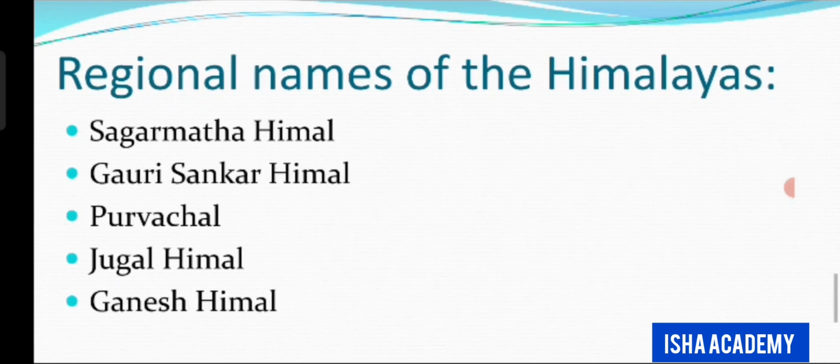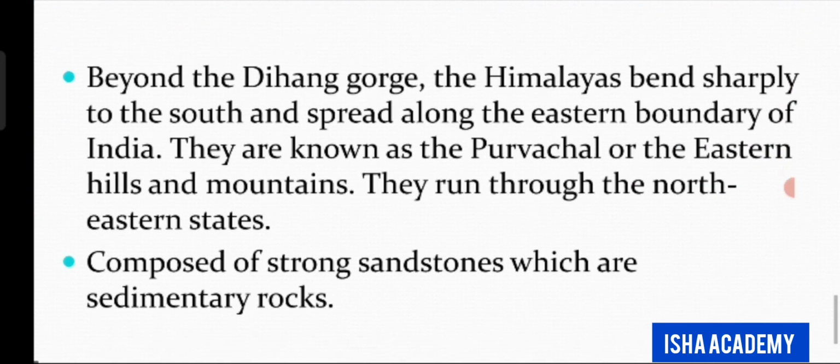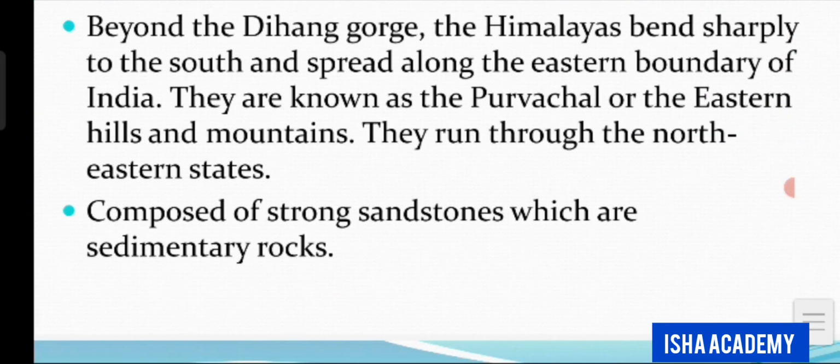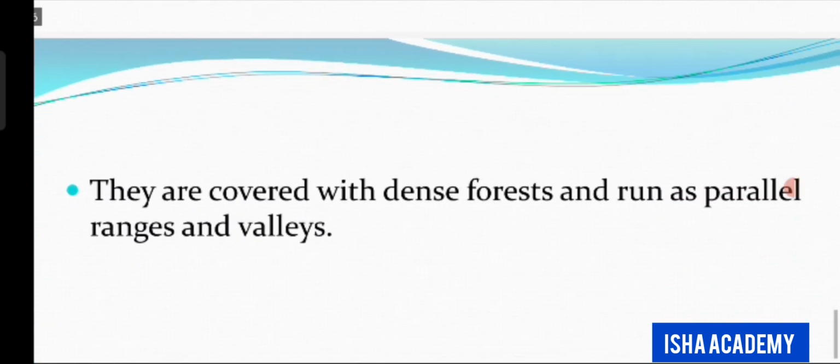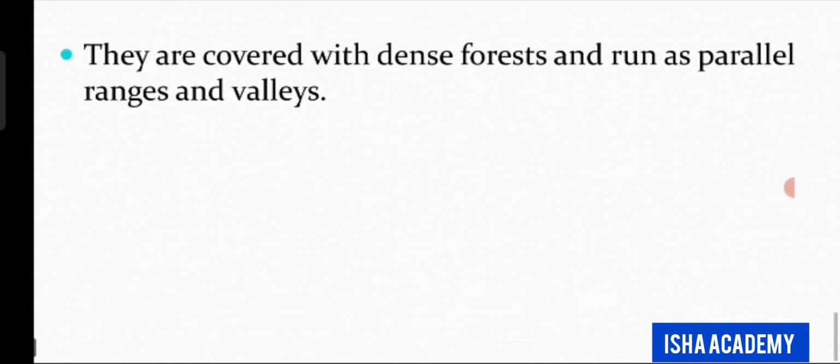Regional names of the Himalayas: Sagarmatha Himal, Gauri Shankar Himal, Purvachal, Jugal Himal, Ganesh Himal. Beyond the Dihang Gorge, the Himalayas bend sharply to the south and spread along the eastern boundary of India. They are known as the Purvachal or the Eastern Hills and Mountains. They run through the northeastern states, composed of strong sandstones, which are sedimentary rocks. They are covered with dense forests and run as parallel ranges and valleys.